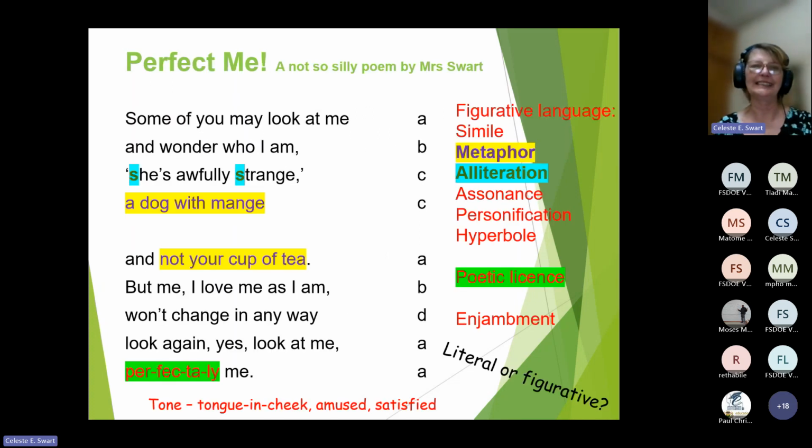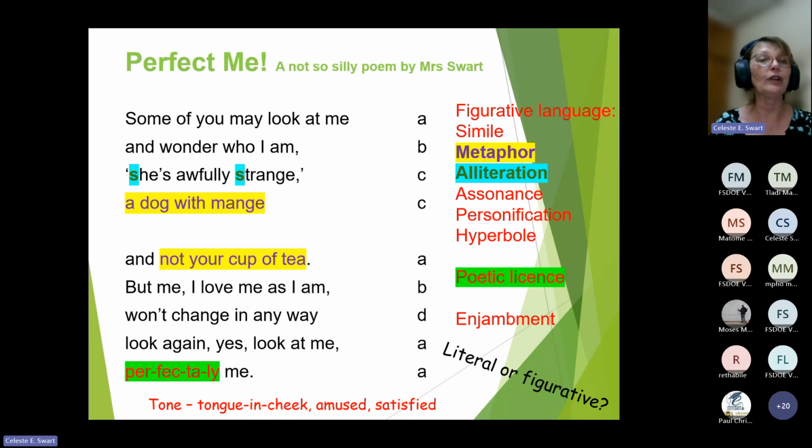Now let's have a look at this. So it's a not so silly poem by Mrs. Swart. Perfect Me. Figurative language here, we have metaphor. You will see a dog with mange and not your cup of tea. Remember, metaphor, we're comparing something to something else, it's a direct comparison. Perfect me, I'm being compared to a dog with mange. People look and say, yeah, but look what that person looks like. That person's not special and not your cup of tea. So the person's saying, you're not their sort of person.